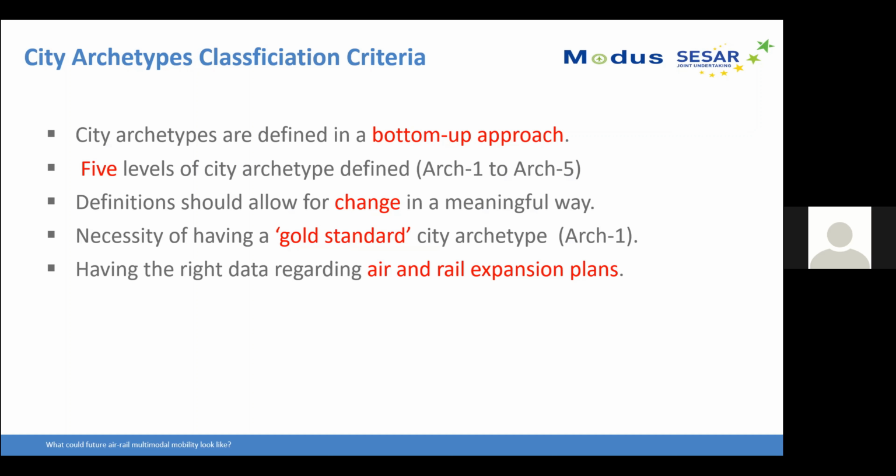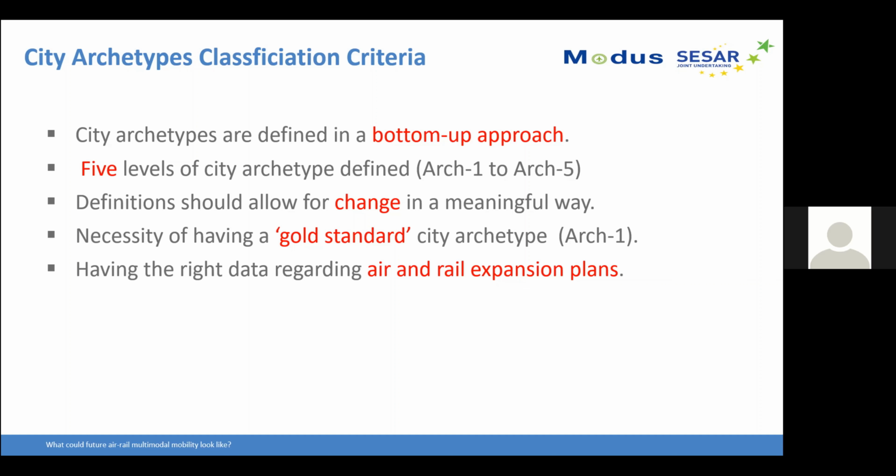As I showed you, there are 5 levels of city archetypes, from archetype 1 at the very top, the gold standard, which is a hub airport sitting on top of a good capacity high-speed rail, to archetype 5, maybe regional airports with not very good rail connectivity.